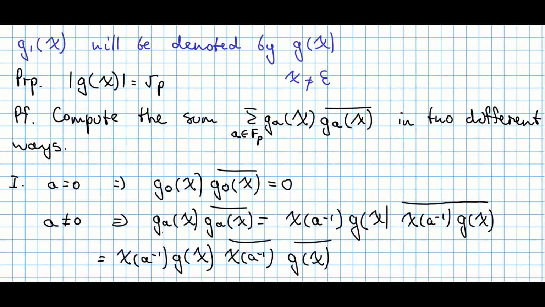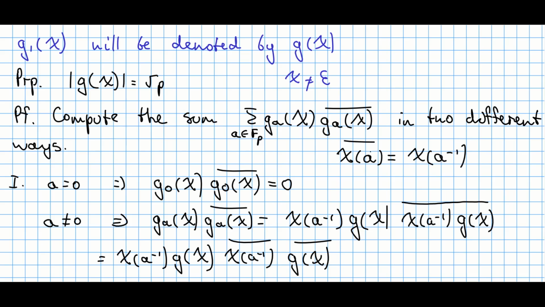So when A is not 0, we just substitute each Gauss sum with the formula mentioned a few seconds ago, and then we have the following expression. Now you have this complex number, you just separate this conjugation, you conjugate first of all this one, and then this object. And now just recall the property that if you take a conjugate of this character, this is the same as chi at point a inverse.